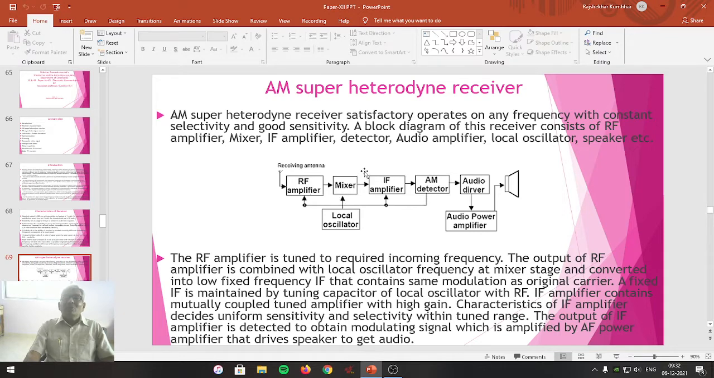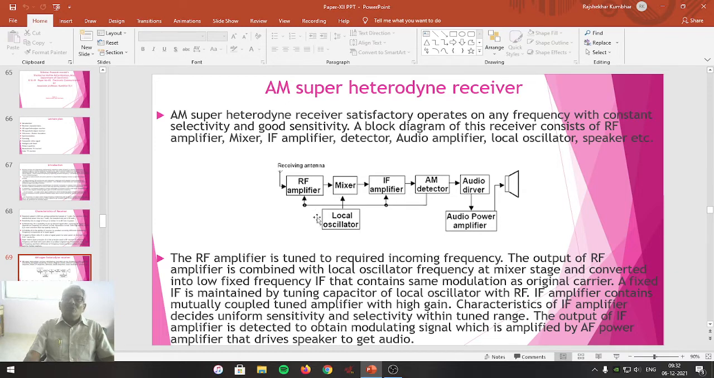At the output, 4 frequencies are produced. One is the frequency from the RF amplifier, the second is the frequency of the local oscillator, the third is the sum of both frequencies, and the fourth one is the difference of these two frequencies.